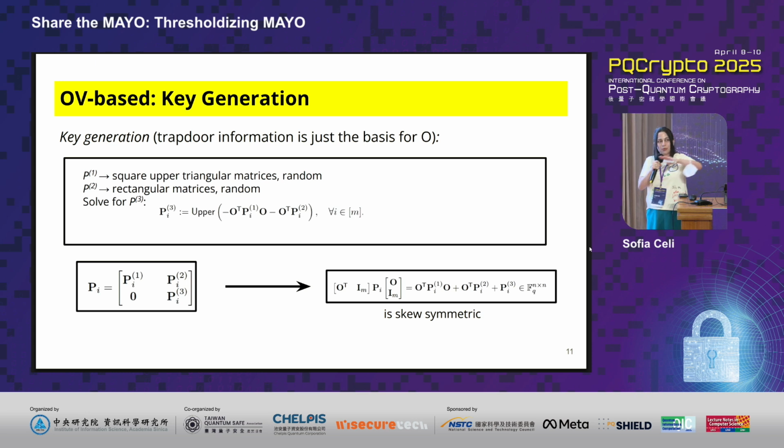Our P is going to be a really big matrix that is going to have some sub-matrices inside. The two top sub-matrices, P1 and P2, are going to be chosen at random, and the specific third matrix that you see there is going to be computed with that specific equation. So here it's important to note that there's a direct relationship between that specific public key and the specific secret key that you just sampled.